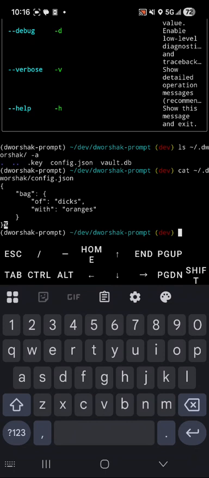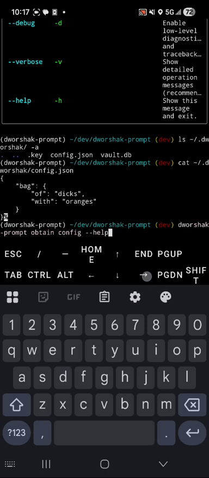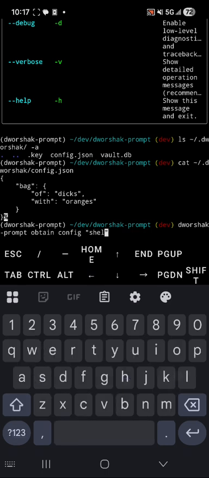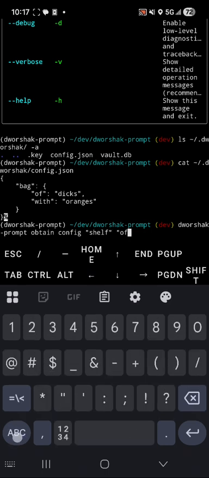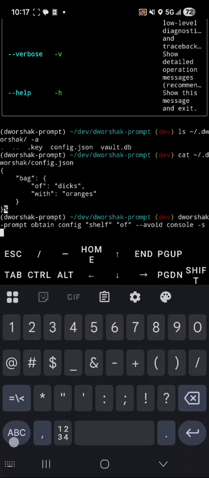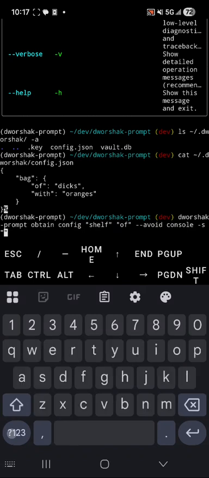So if we want to say dworshak-prompt obtain config shelf... So you could put this in a bash script.